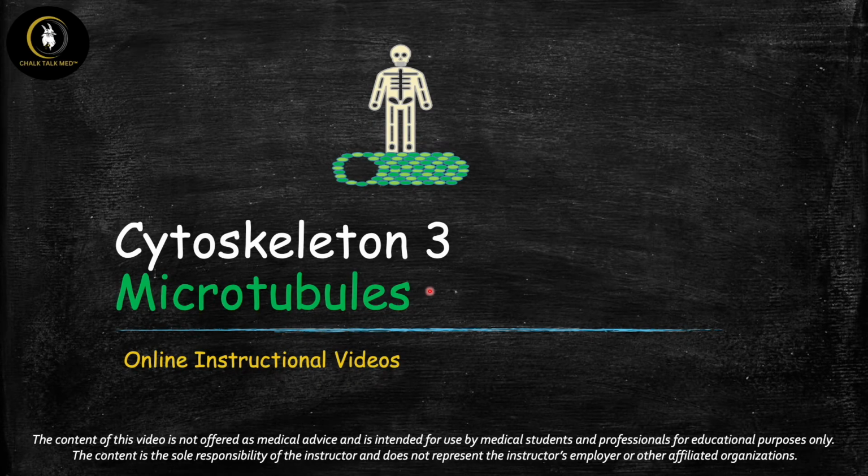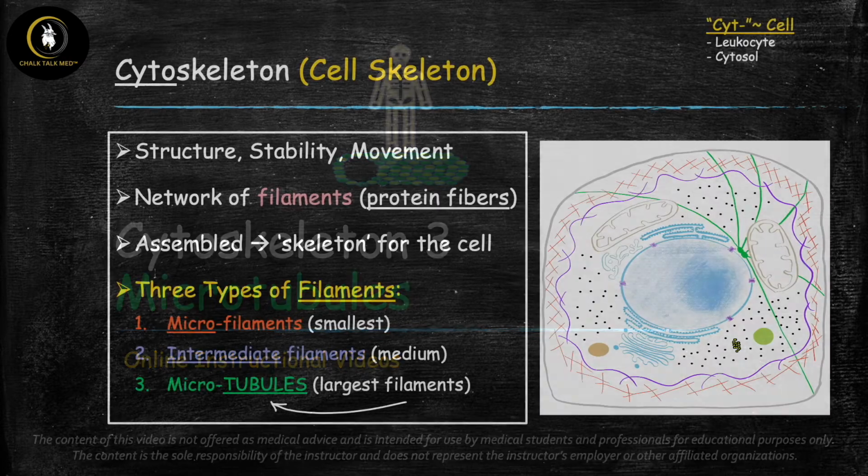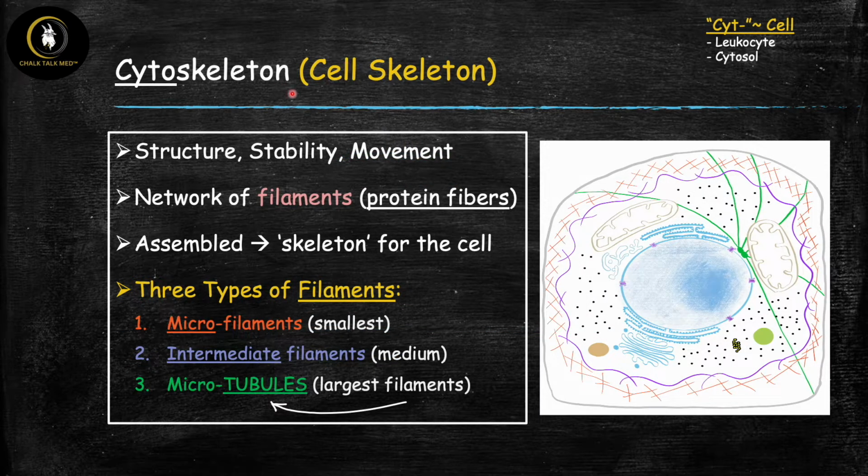Hi everyone, welcome back. Today's video is the third and final video about the cytoskeleton. In this one, we're going to learn about the final filament type, which are the microtubules. Let's get started. All right, so now let's start with an overview of the cytoskeleton.